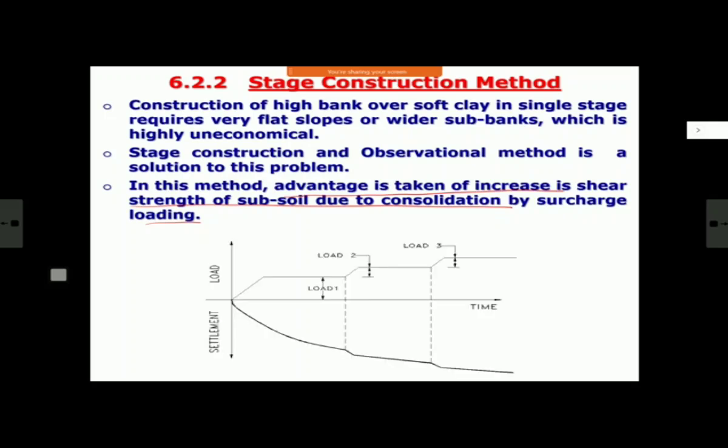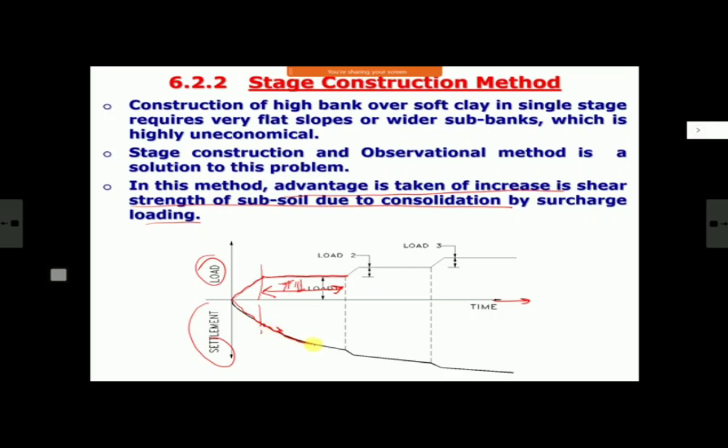So here is the same diagram which we have seen previously. Now you see, this is time, this is load, and this is settlement. First I will put the first stage here. There will be settlement, and it will continue further. After that I will stop and wait. This is my waiting period after constructing stage 1. If I call it time T1, this will be my stage 1 waiting period. I will wait. And how will I know?